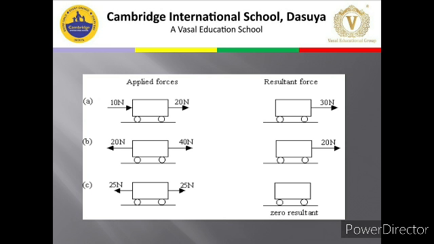Then part C, on the left hand side 25 Newton is applied, on the right hand side again 25 Newton is applied. Because they are in opposite directions, they will cancel each other. 25 gets cancelled. The resultant will be 0. It means the trolley will not change its position. It will stay at the place where it is.